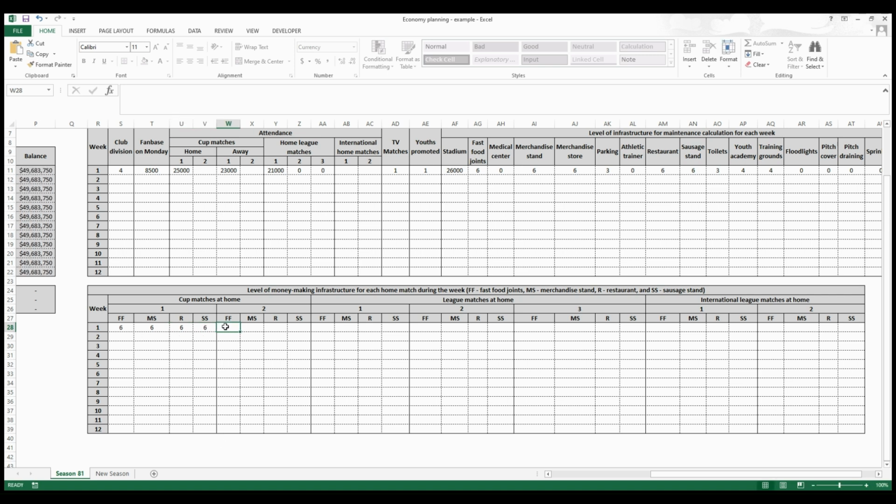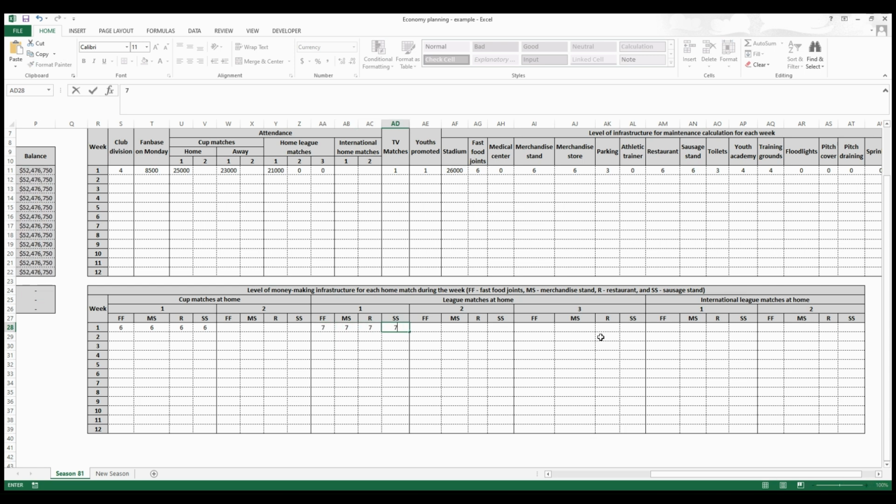The second match is away, so it doesn't really matter what numbers you put here because it's not being played in your stadium. But let's say that in the first home league match, which is the only one you played in that season, in between the cup match and the home match, you upgraded your facilities from level 6 to level 7. Then here it should be level 7.